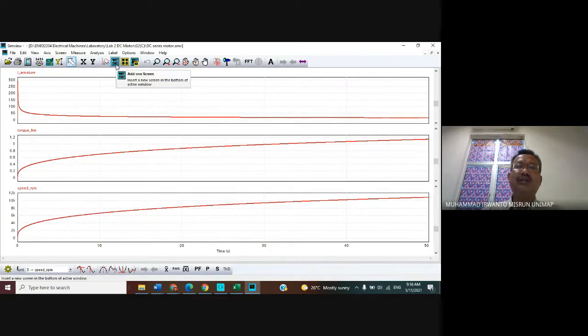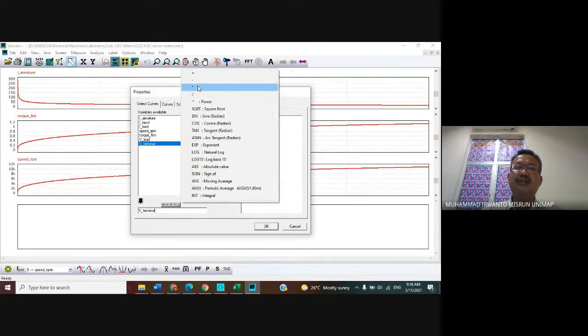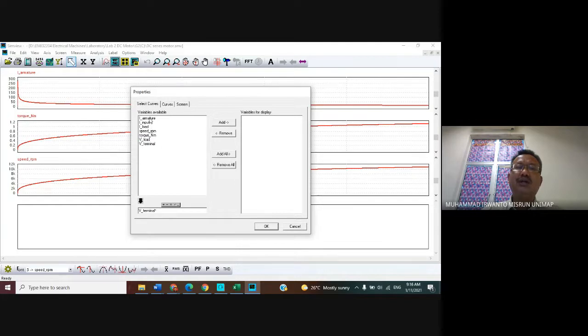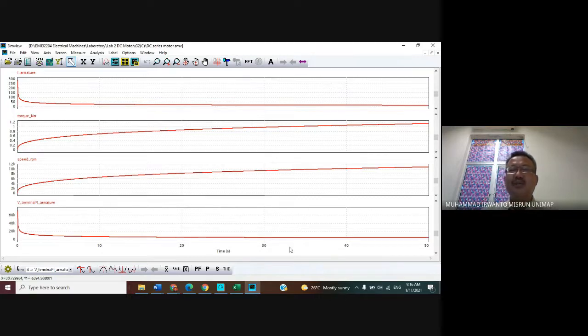And then input power. We want to display it. Click the menu bar add one screen. Input power is the multiplication of the terminal voltage and the current flowing through the armature. Click V terminal, click the black arrow here, then for the mathematical symbol, choose the multiplication symbol, and then choose I armature. Click the black arrow here, click button add and click button OK.